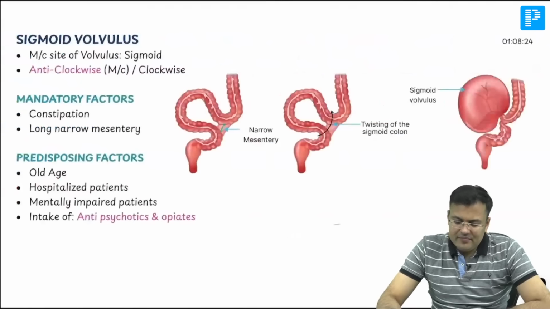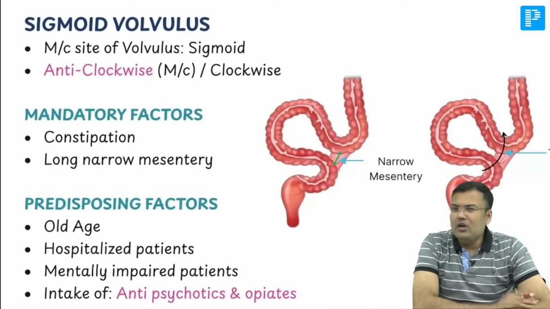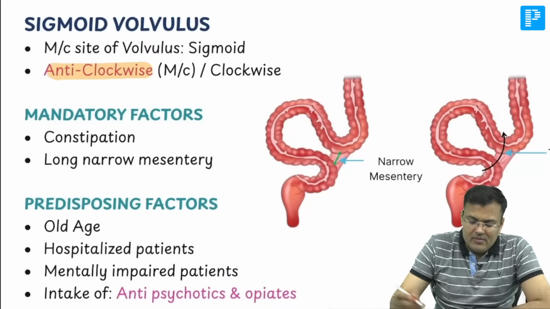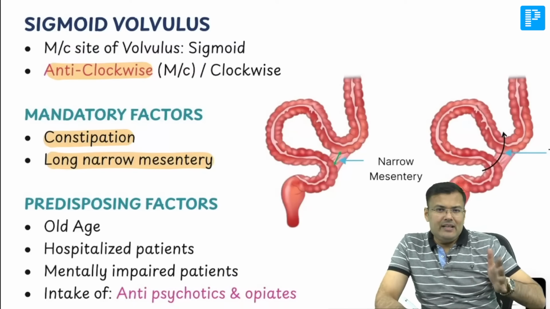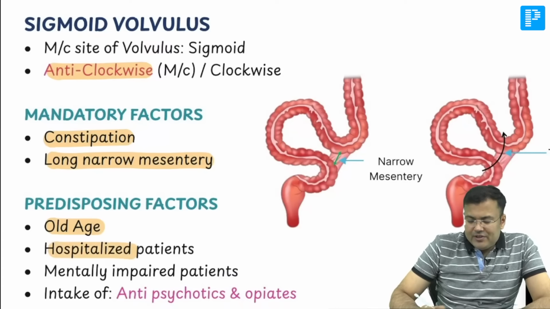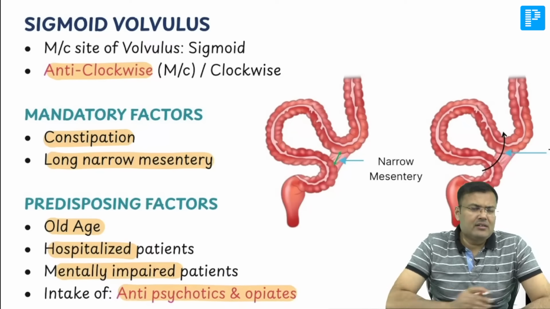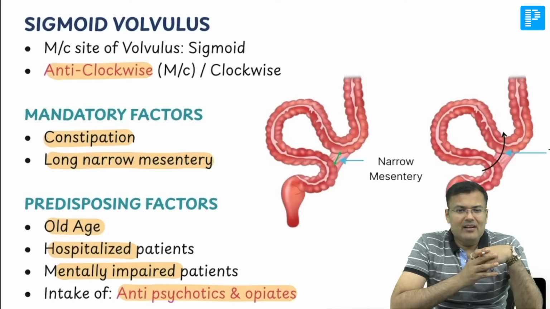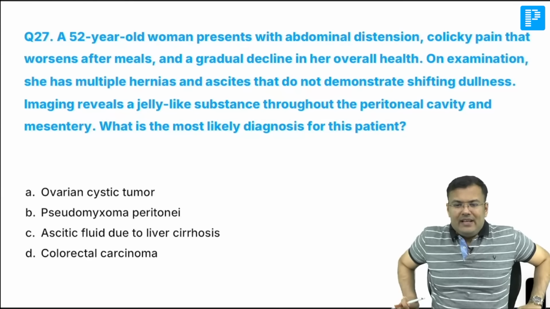So guys, it's D. Let me discuss a little. See, sigmoid volvulus is the most common site of volvulus. You know, it is anti-clockwise. Constipation, long narrow mesentery, and we discuss the risk factors. Anything which can cause constipation like old age, hospitalized patients, mentally impaired patients, and patients who are taking drugs which are having anticholinergic side effects like opiates and antipsychotics.